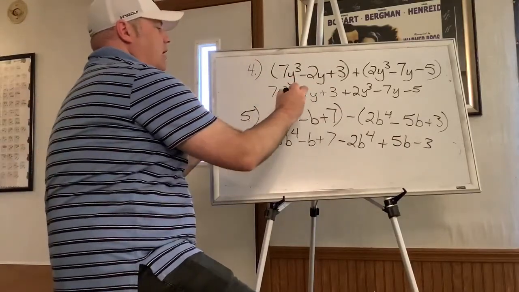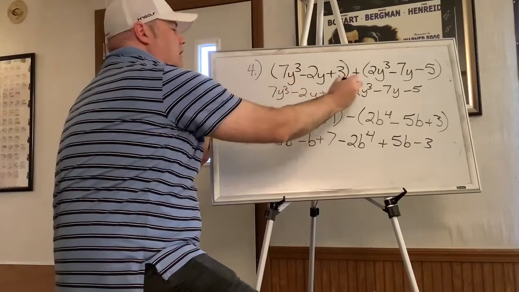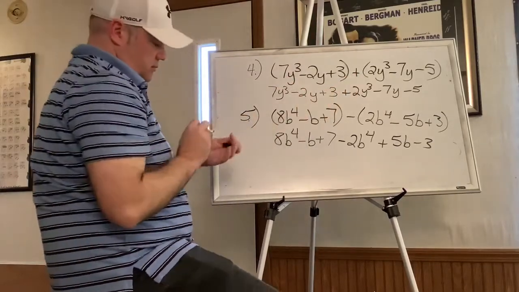Now you just need to combine your like terms. So 7y cubed and 2y cubed is 9y cubed.